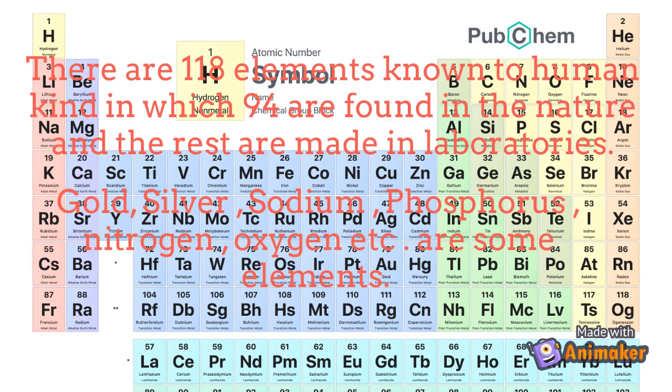There are 118 elements known to humankind, in which 94 are found in nature and the rest are made in laboratories. Gold, silver, sodium, phosphorus, nitrogen, oxygen, etc. are some elements.